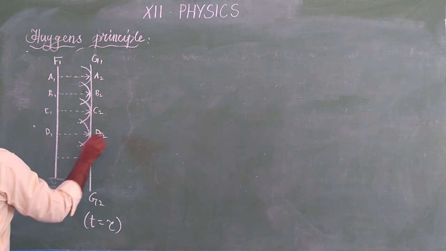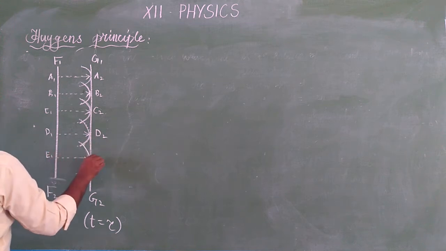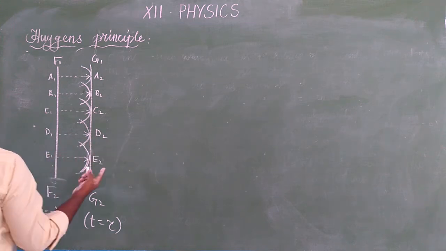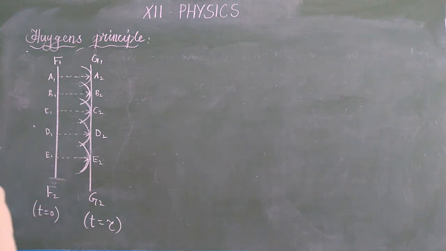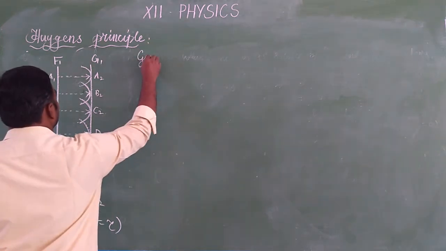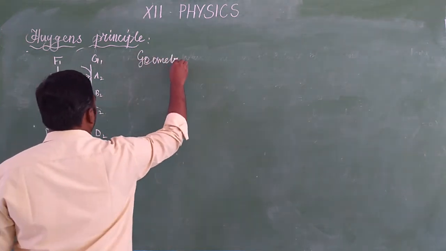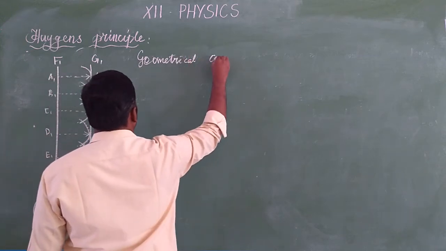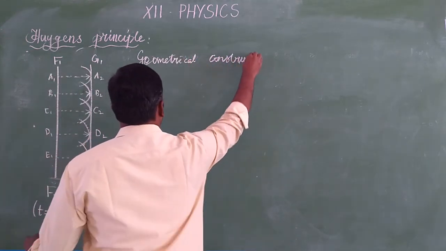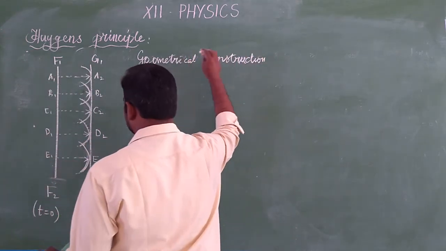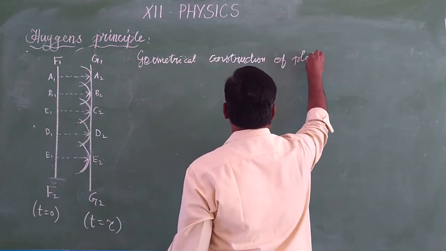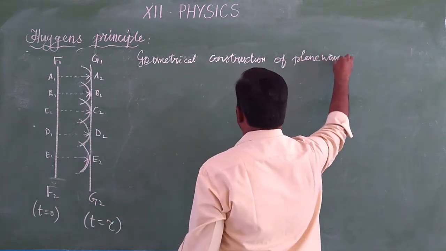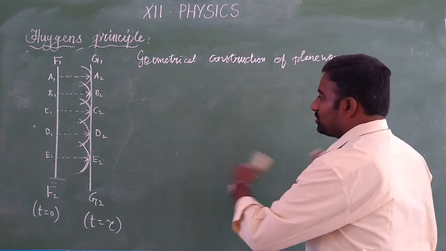So this normal represents nothing but a ray. So what is this? This is a geometrical construction of a plane wave, construction of a plane wave that is propagating to the right hand side.